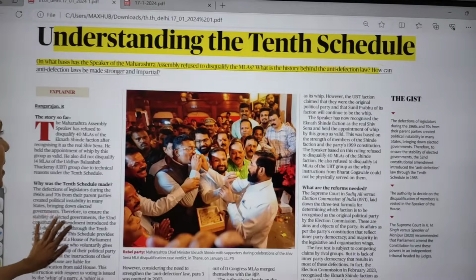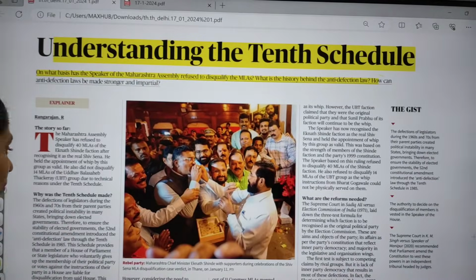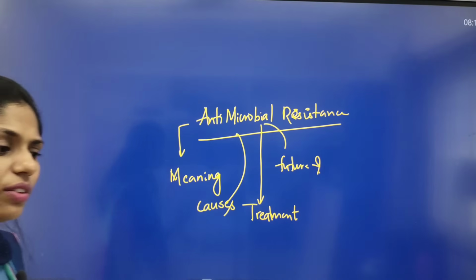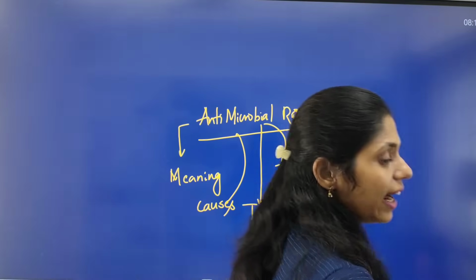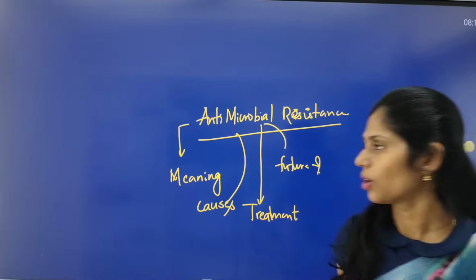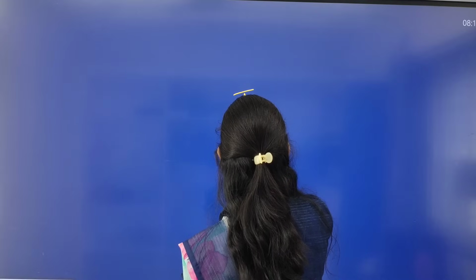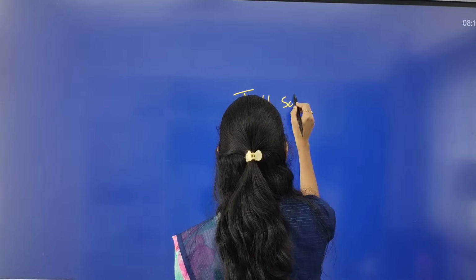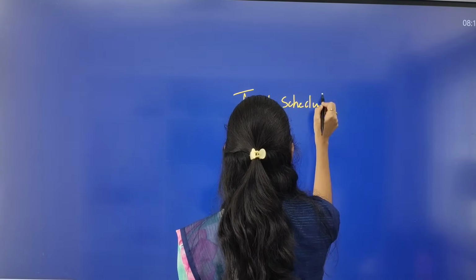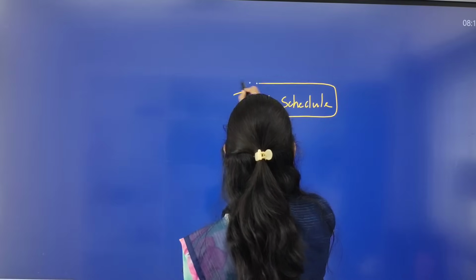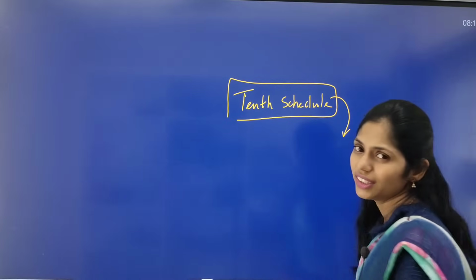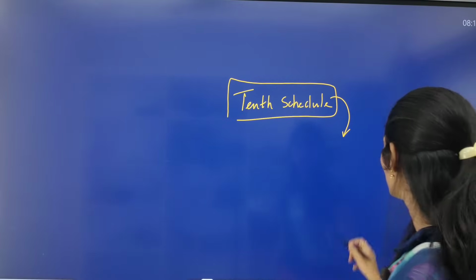In this context, there is one article regarding the 10th Schedule. This article is very important from your polity, and your syllabus directly has this topic. You have to see whether the 10th Schedule was in our original Constitution or not.